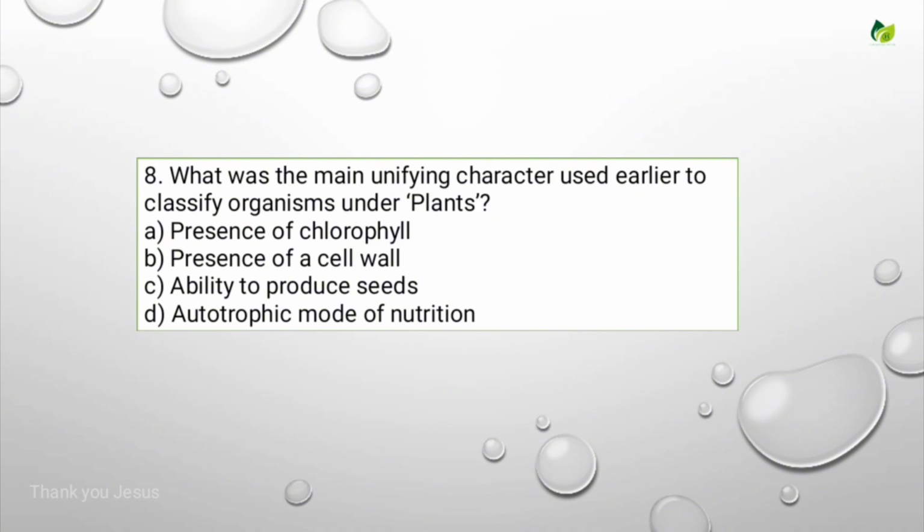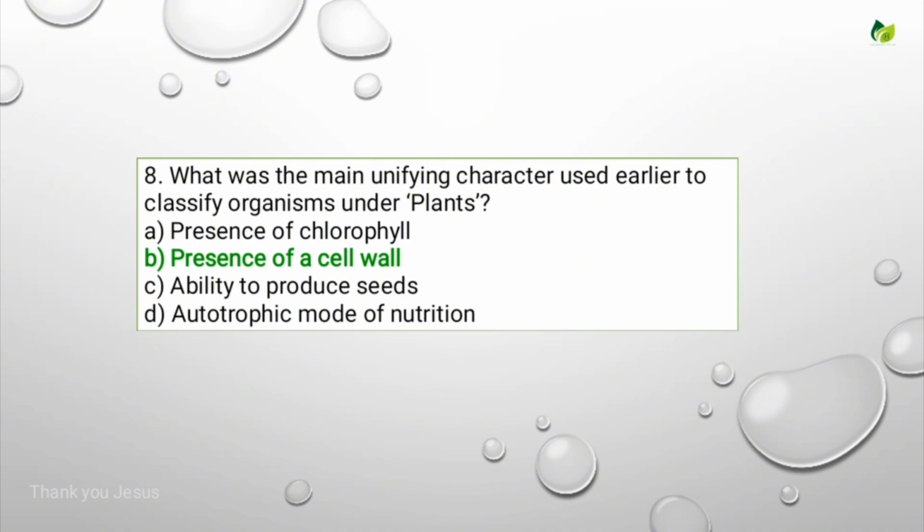What was the main unifying character used earlier to classify organisms under plants? Options are presence of chlorophyll, presence of a cell wall, ability to produce seeds, autotrophic mode of nutrition. For this, the correct answer is presence of a cell wall.